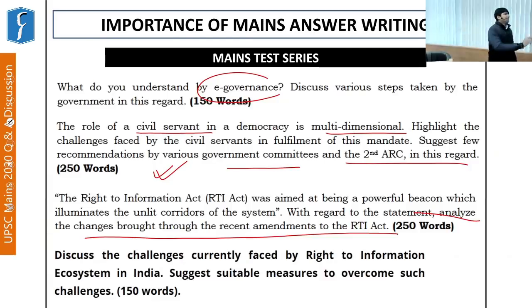So the point here is, please start your answer writing. It will help you in at least understanding and developing your mind frame or your thought process, not only with respect to that particular topic, but also what to write when a particular question is asked in the examination.